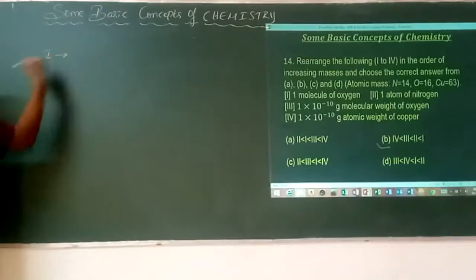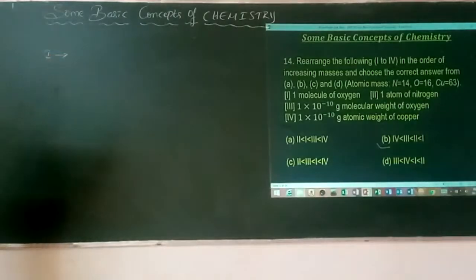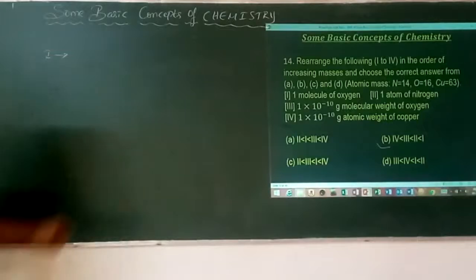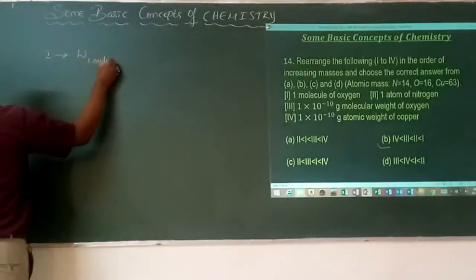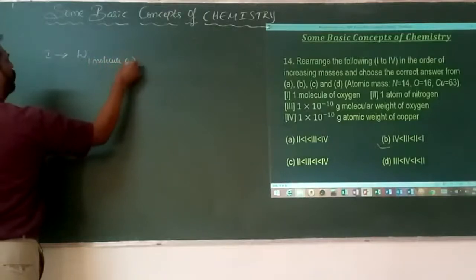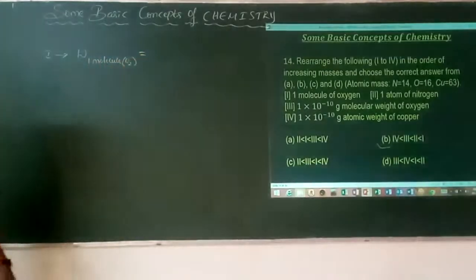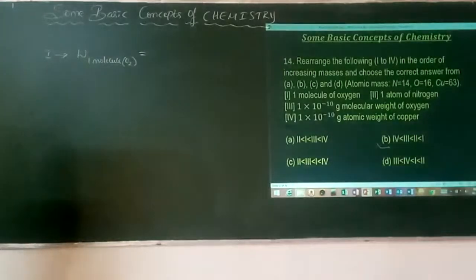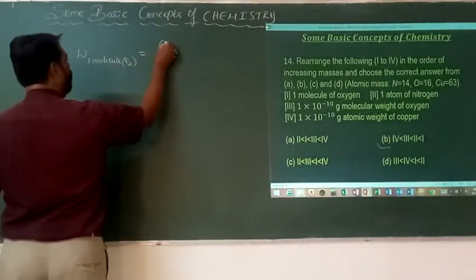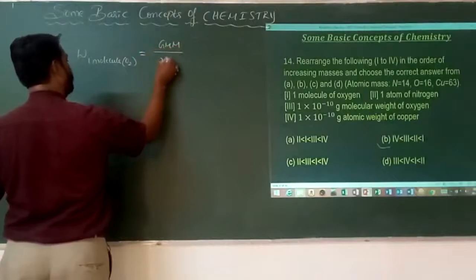Let's see first, one molecule of oxygen. What is the mass of one molecule of oxygen? Oxygen is a molecule. How do you get the mass of a single molecule? It is GMM by NA.